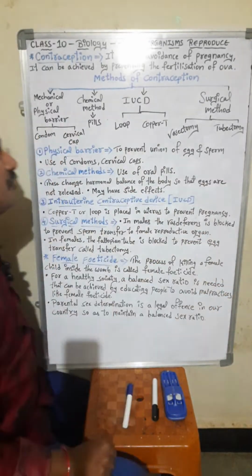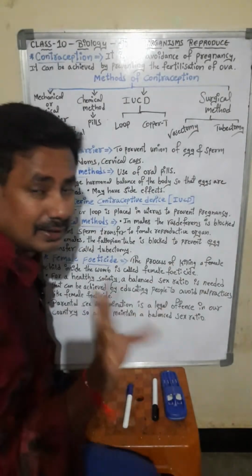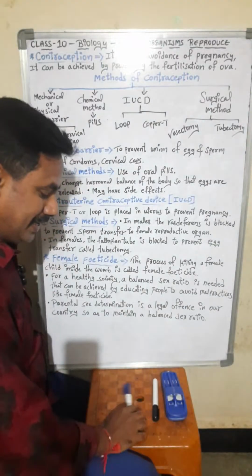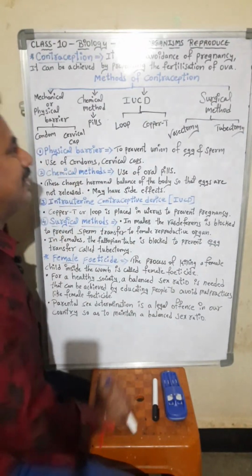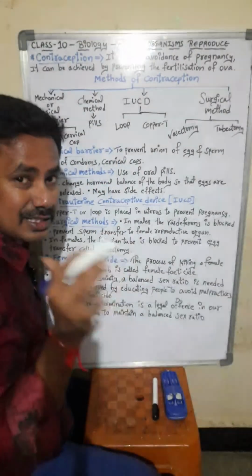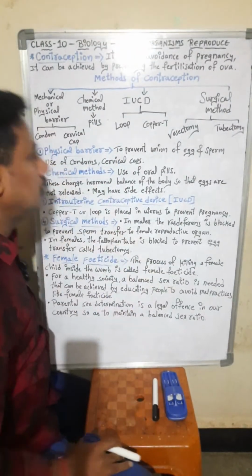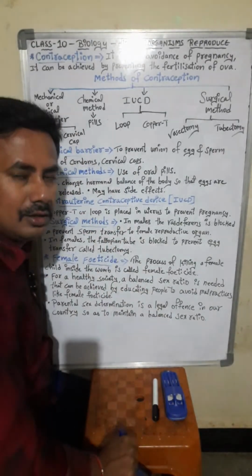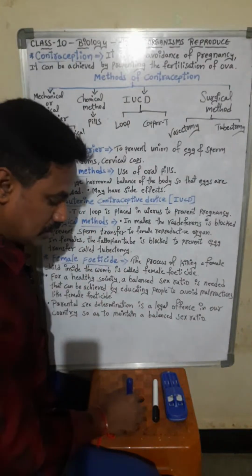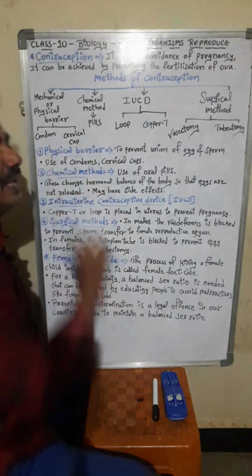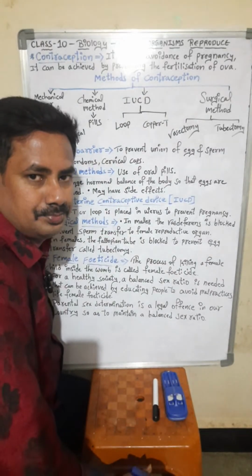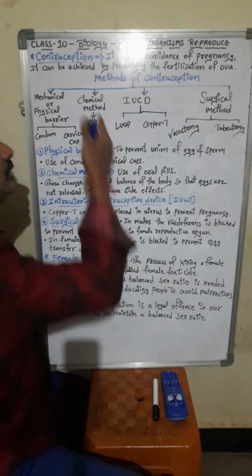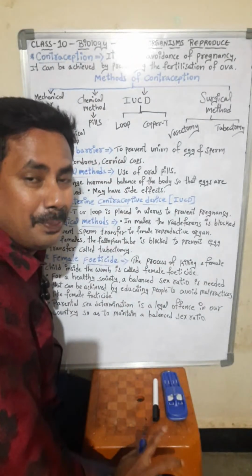The second one is the chemical method, students. Chemical method means pills, that is, tablets. By taking the pills, chemically, we can control it. In the first method, mechanical or physical barrier, there are two types. Males use condoms, and females can use cervical caps. These are the two things in mechanical or physical barrier. In the chemical method, tablets or pills.